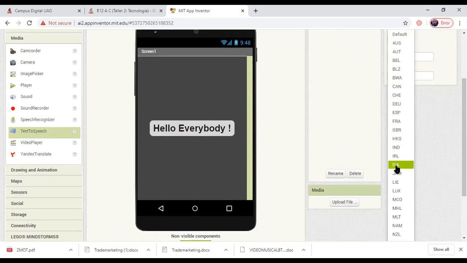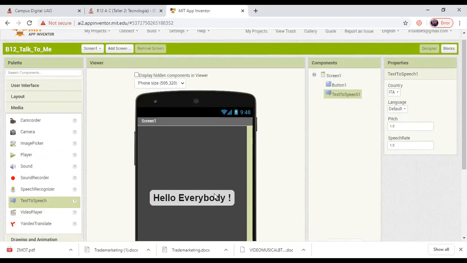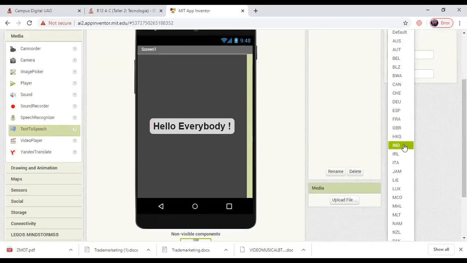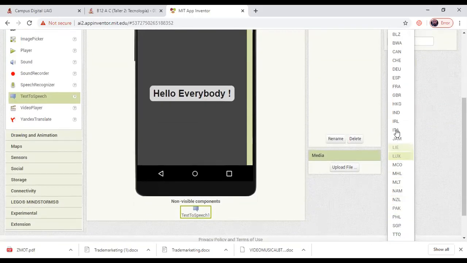If you configure the speech like Italian, your application will sound with an Italian voice or with an Italian accent. So the most accurate language for us will be Spanish.